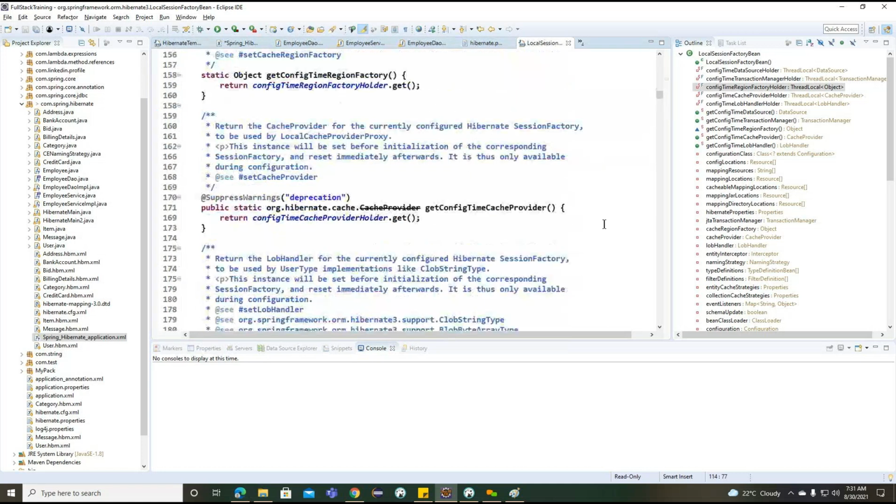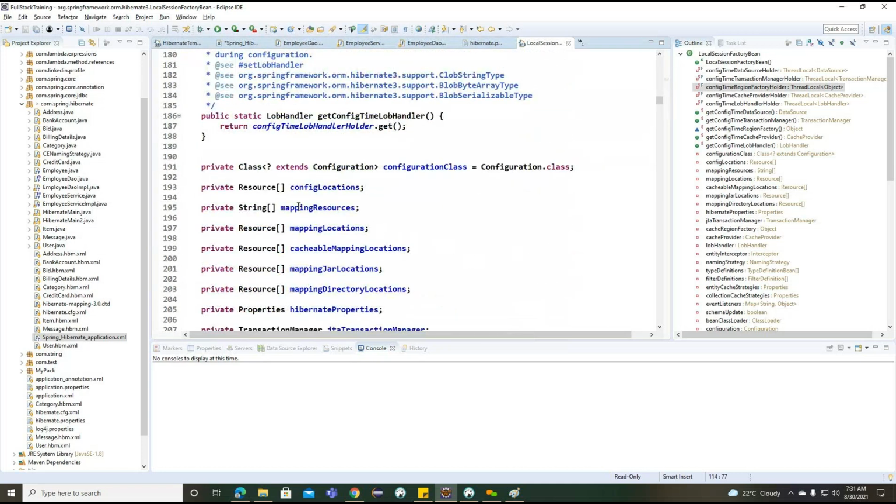The LocalSessionFactoryBean internally is expecting mapping resource. Instead of providing mapping resource, we can provide mapping locations, where the location says where the mapping files are available. This is the only difference between mapping resource and mapping location.